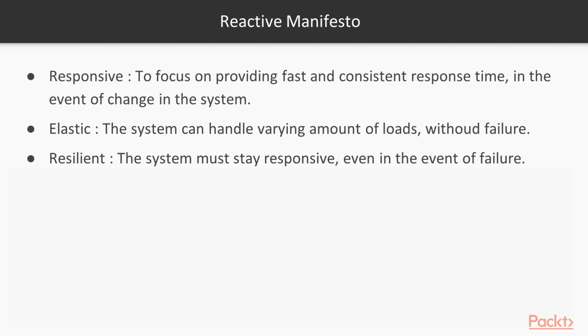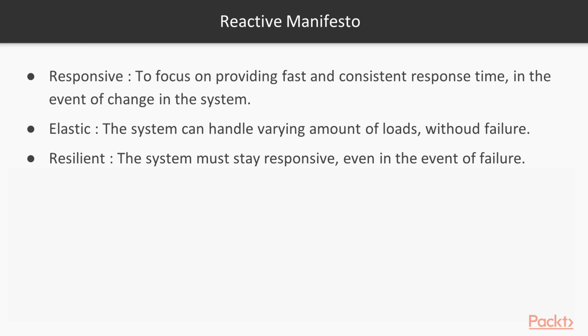So the system should not fail. If one component fails, it does not mean that the whole system should fall apart like a deck of cards. Also, one more thing to note here is that high availability of systems, or the responsiveness of the system, is also achieved by replicating the components.